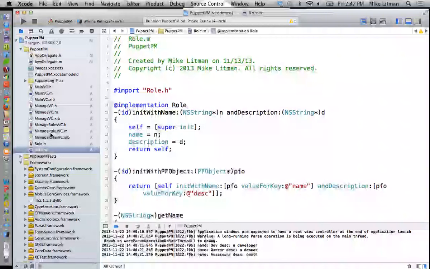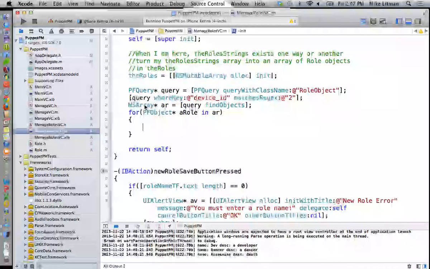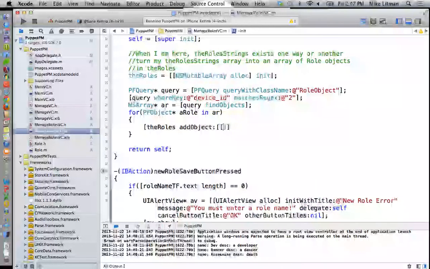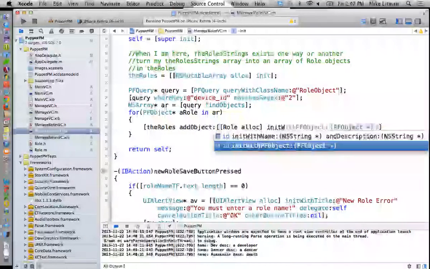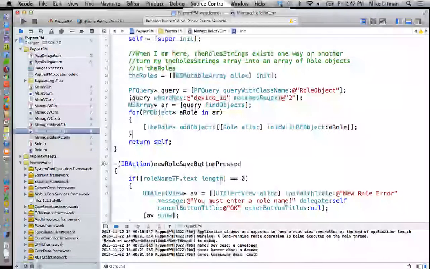Okay? So we'll come back into ManageRoles. So we'll go ahead and query, get all of Simon's PF objects, and for each one of those guys, what are we going to do? We're going to say the roles addObject. What object are we adding? We're adding a role, alloc, initWithPFO object, a role. That makes sense?